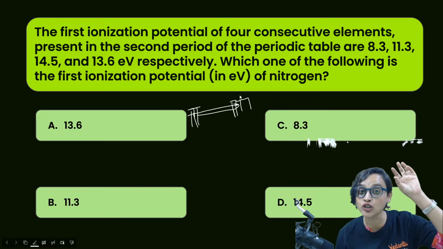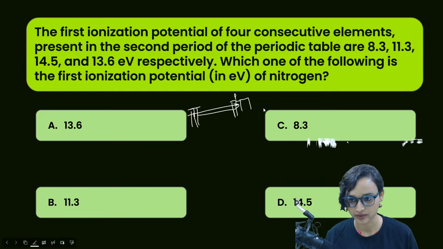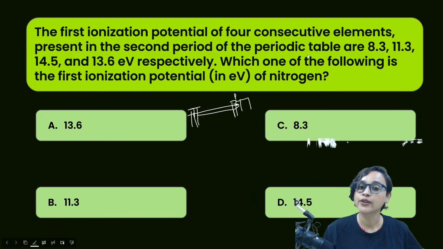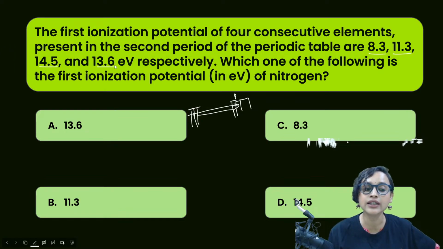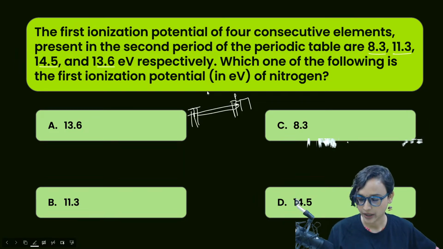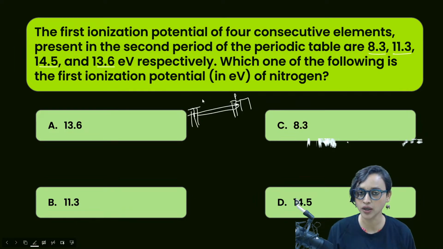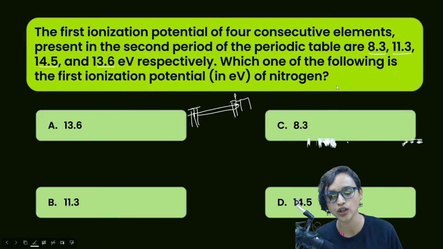That means it has to be the topmost element of P block. The ionization potentials are 8.3, 11.3, 14.5 and 13.6 electron volt respectively. Which one of the following is the first ionization potential in electron volt of nitrogen?